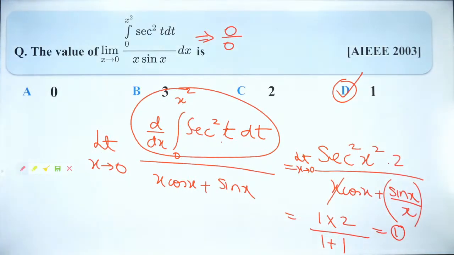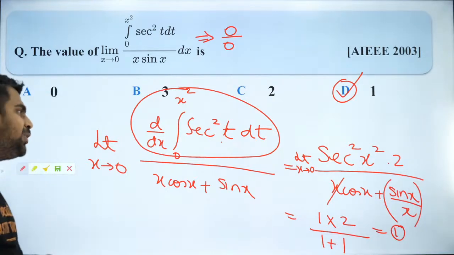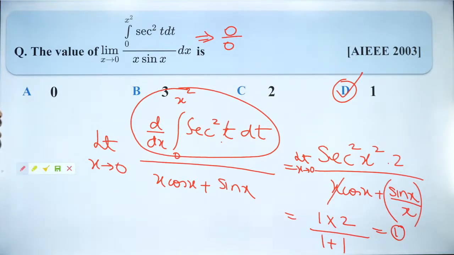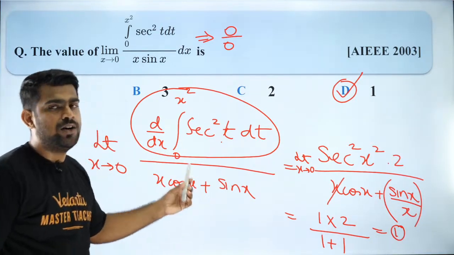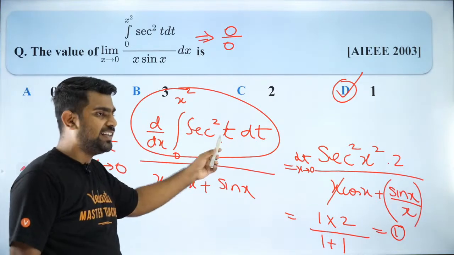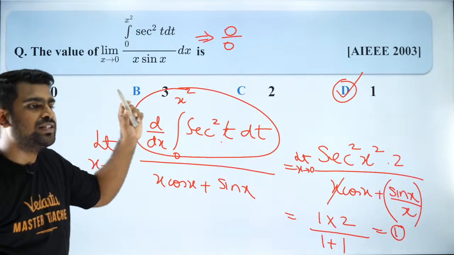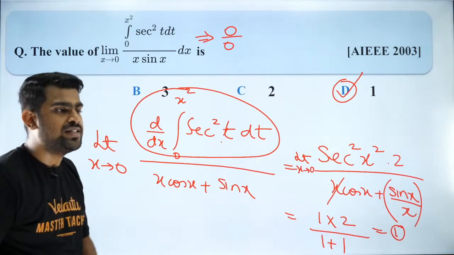Did you guys like it? Was it an amazing question? What happened, Matthew? Are you able to get it? No? So if you have any doubt, let me know, Matthew. I will try to explain it, because the Newton-Leibniz formula is more like a method to evaluate derivative of an integral. So if you are stuck at any point, feel free to let me know what is the doubt.